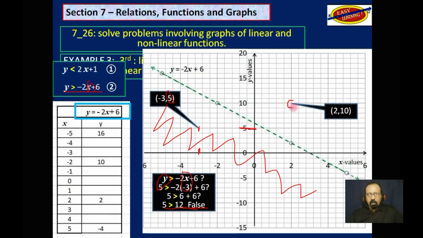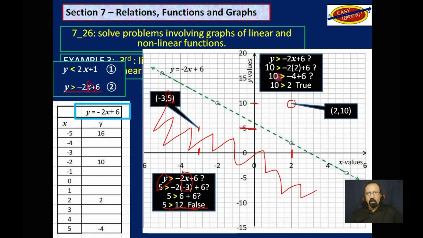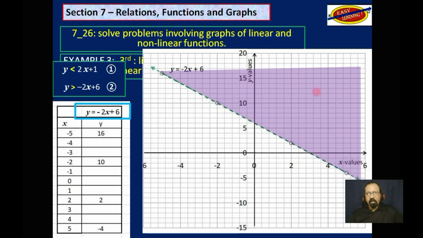Let's try that point here, which is 2 on the x-axis and 10 on the y-axis. That is to say, when x is 2 and y is 10, we get 10 is greater than 2. That is true. So we will use this side. So anything on this side here, to the upper right, and shaded here, any point in there, excluding the graph, which is in dashed or broken lines, would satisfy this inequality.